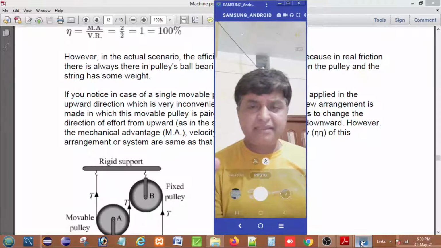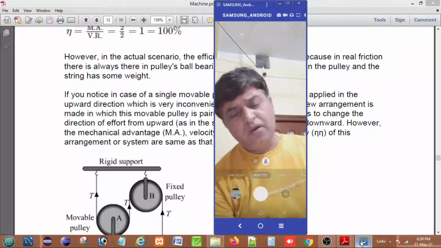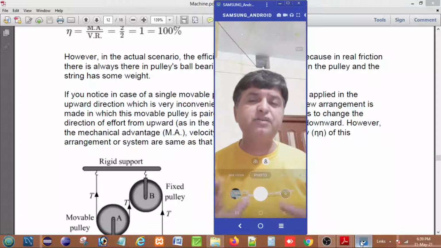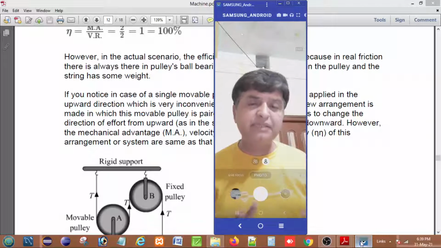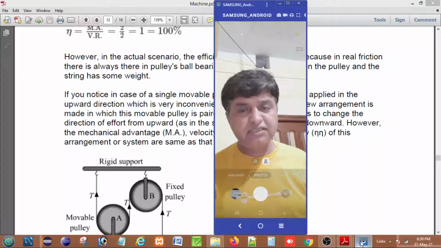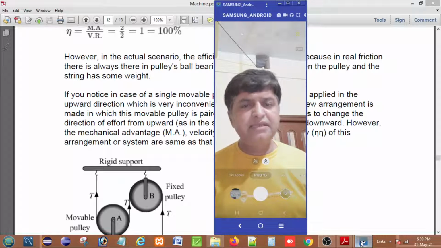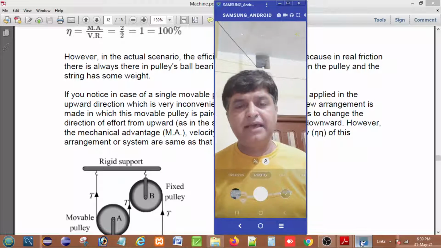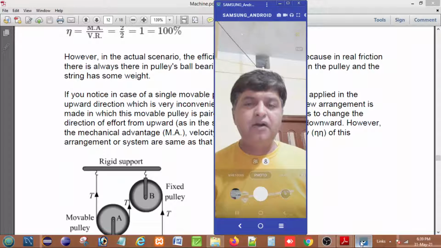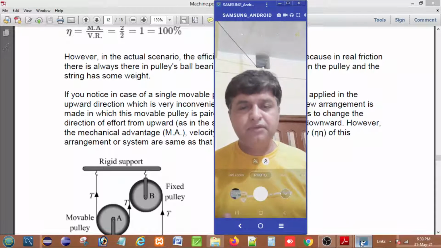By applying these laws of the single movable pulley and single fixed pulley, we have to find out the combination of pulleys, and the mechanical advantage and velocity ratio of combinations, and finally the different types of questions related to the pulley. So this is all about the pulley. In our next class, when we discuss the question answer session, we will answer each and every question on machines, levers, and also the pulley.